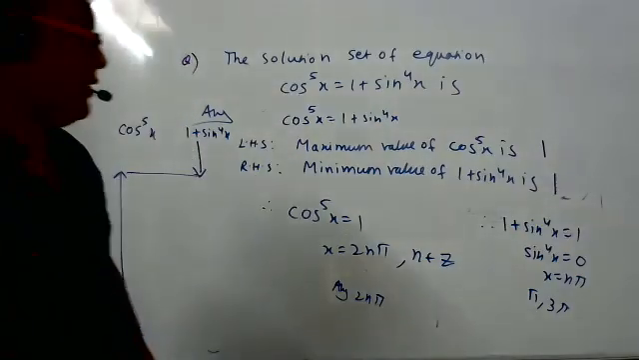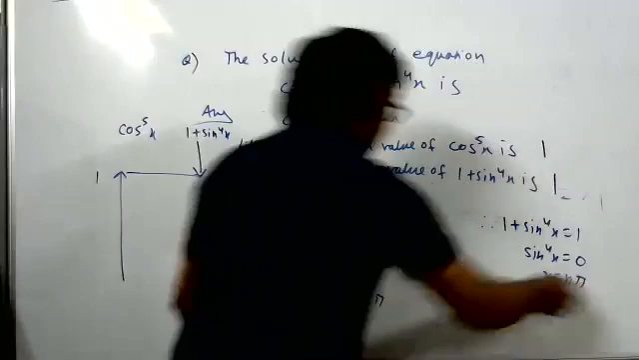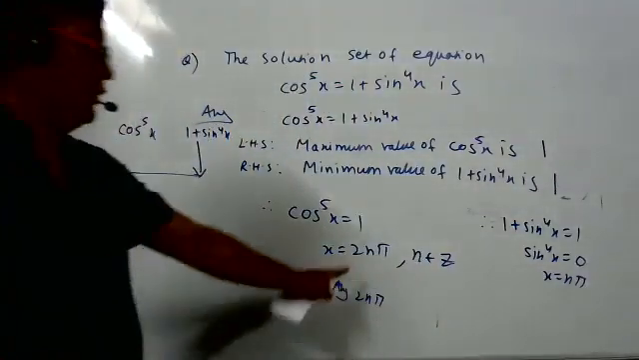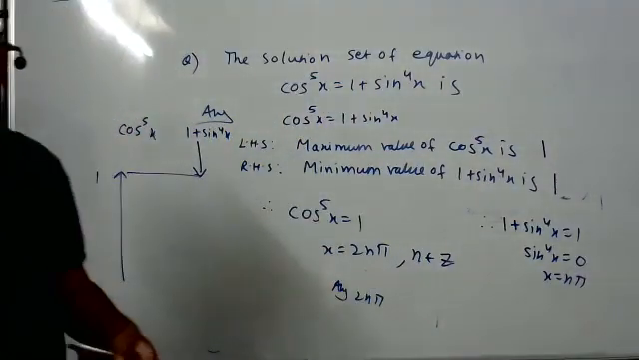Here we are using the concept of intersection, common values. What is common? This is all multiples of π. This is even multiples of π. So common is even multiples of π.